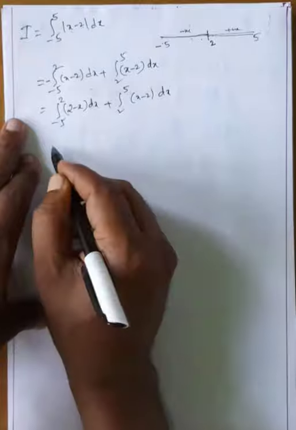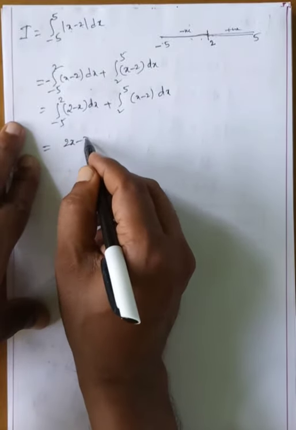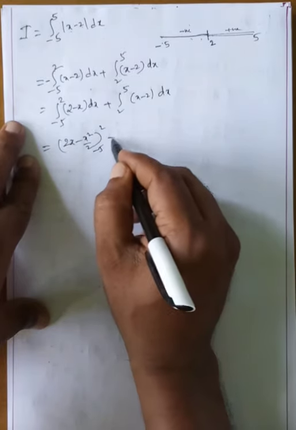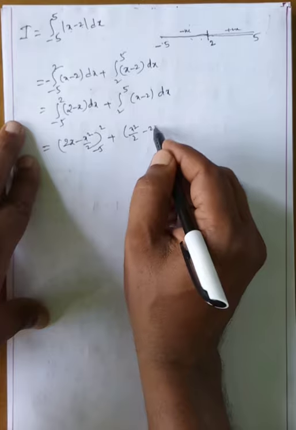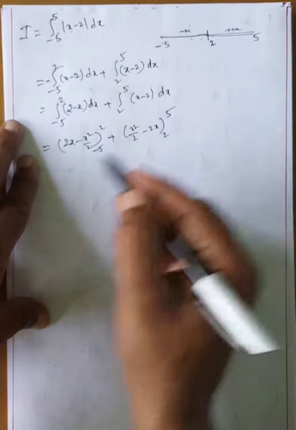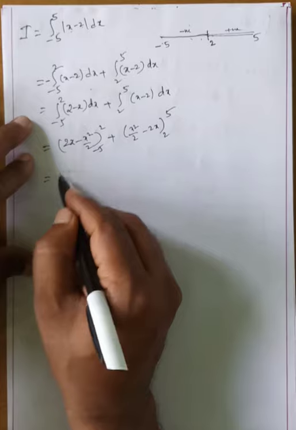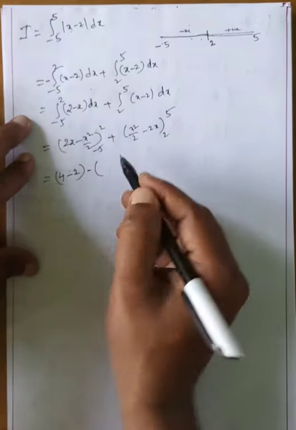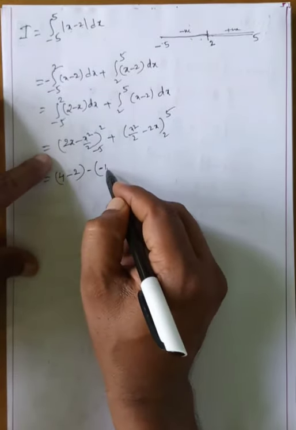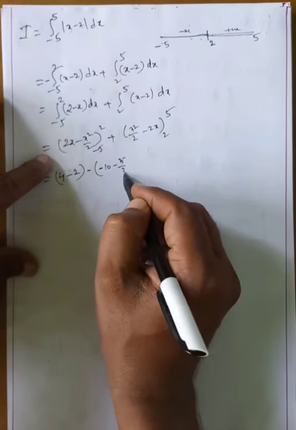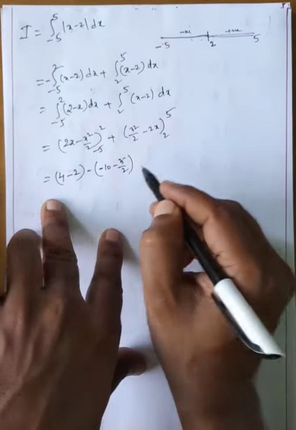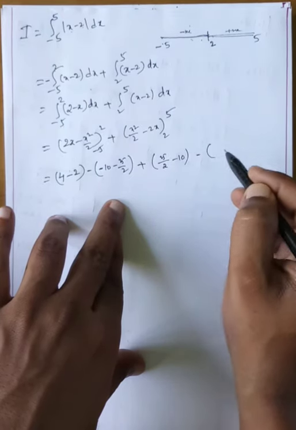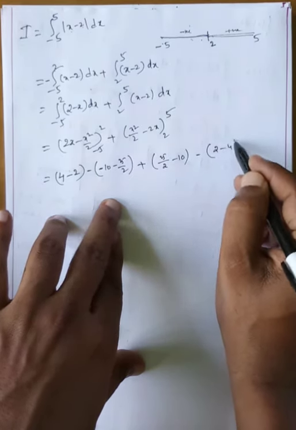Now the integral: 2x minus x square by 2, limits minus 5 to 2, plus x square by 2 minus 2x, limits 2 to 5. Upper limit is 2, carefully substitute: 2 twos are 4 minus 4 by 2 means 2, minus the lower limit, x value minus 5: minus 10 minus 25 by 2, plus 25 by 2 minus 10 minus 4 by 2 means 2 minus 4.